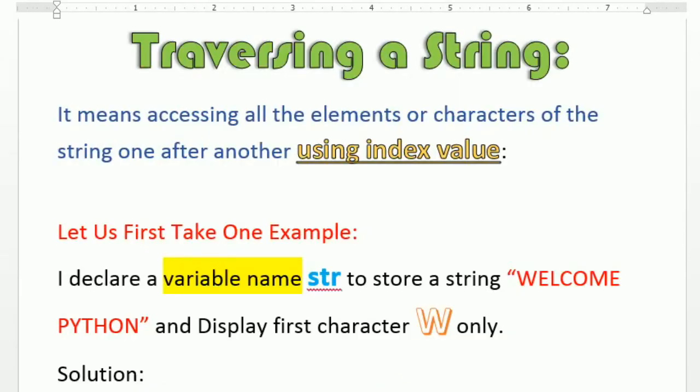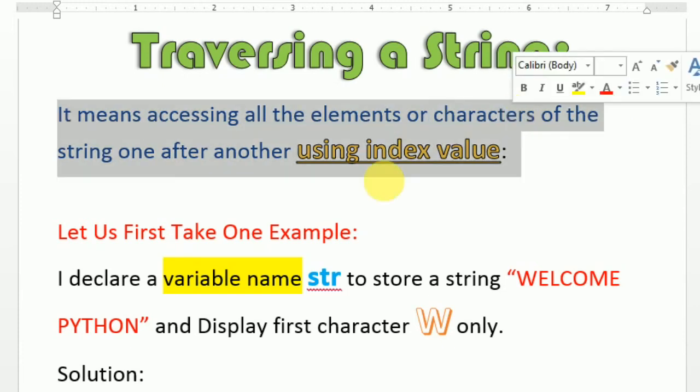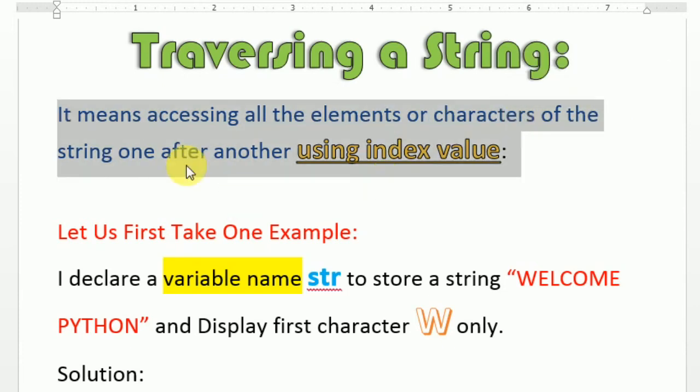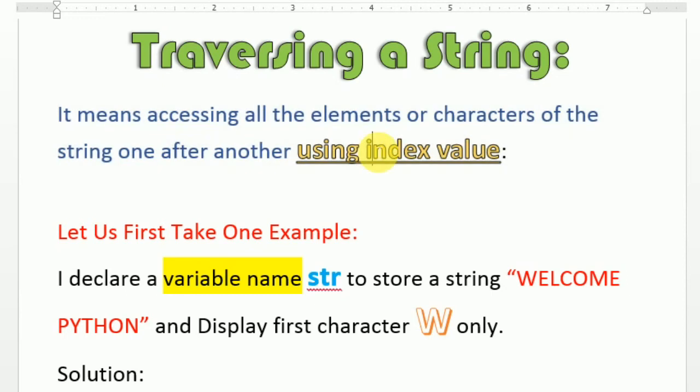Let us now discuss traversing a string. So what is the meaning of traversing a string? Accessing all the elements or characters of a string one after another using index value. The important part is the index value. So in this we are going to first understand the index value of a string.